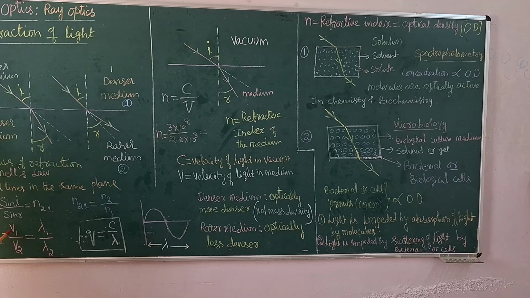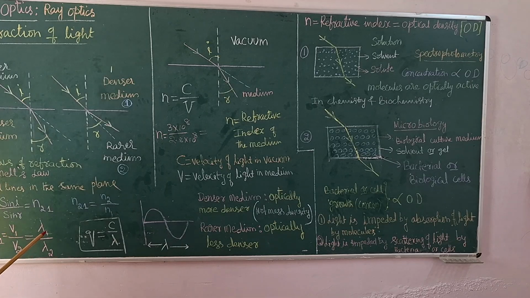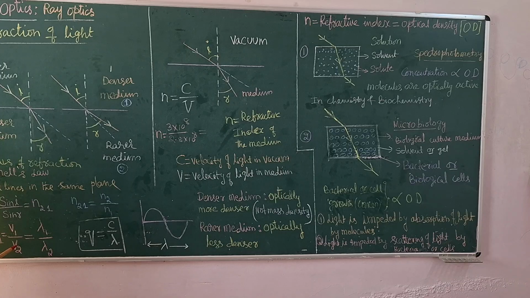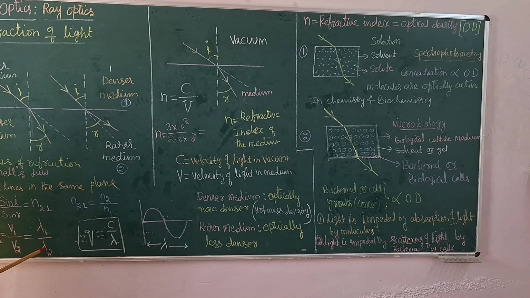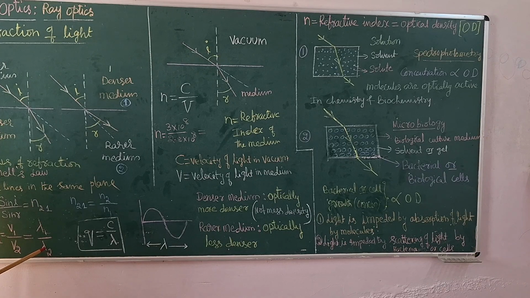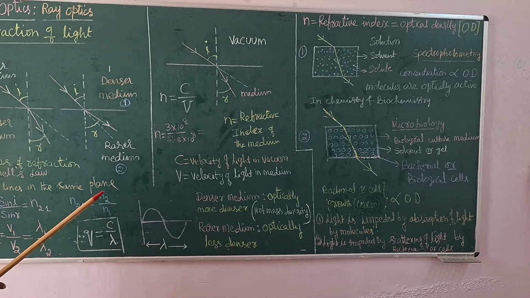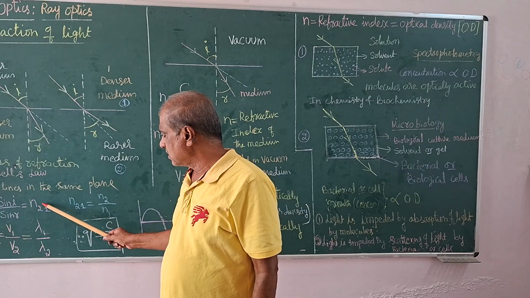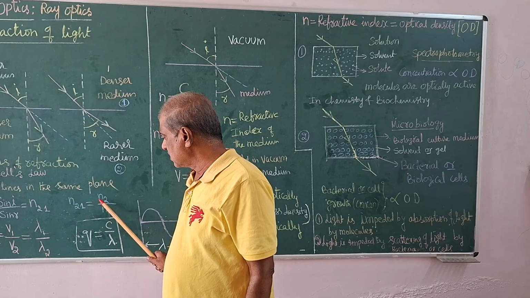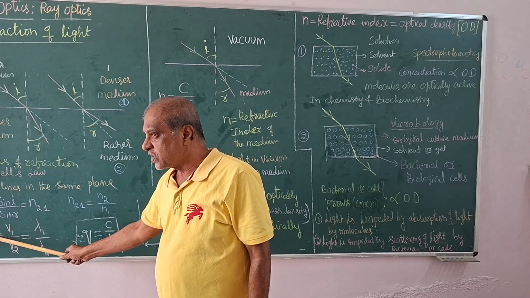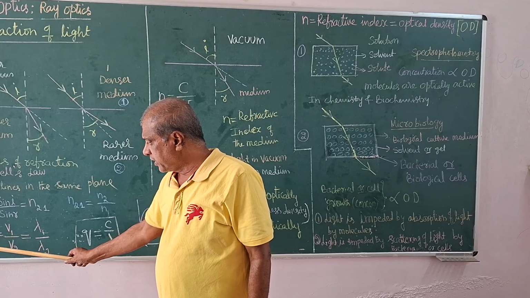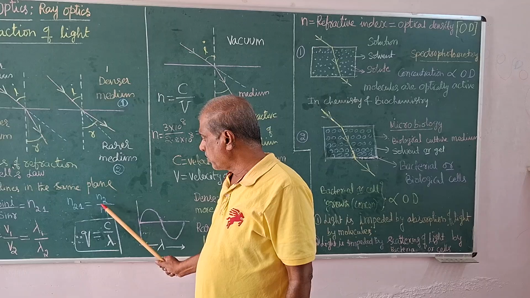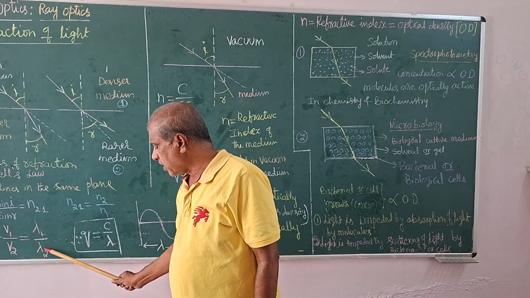Here, velocity of light in the medium 1, wavelength of the light in the medium 1; velocity of light in the medium 2, wavelength of the light in the medium 2. So we have many equations or formulae. That is Snell's law. It is also written like this: refractive index of the medium 2 with respect to medium 1, V1 by V2, or N2 by N1, or lambda 1 by lambda 2.